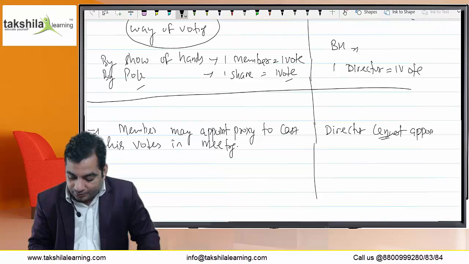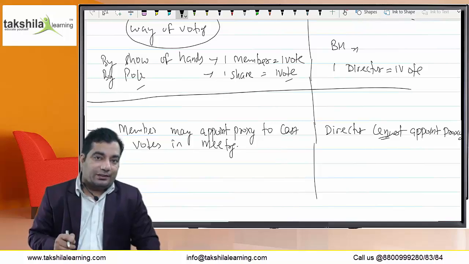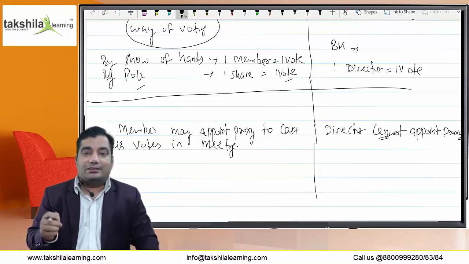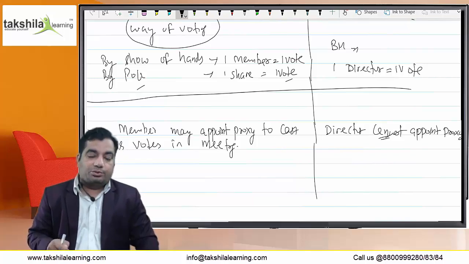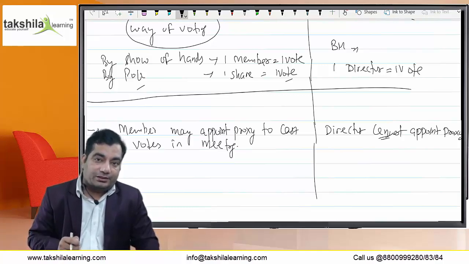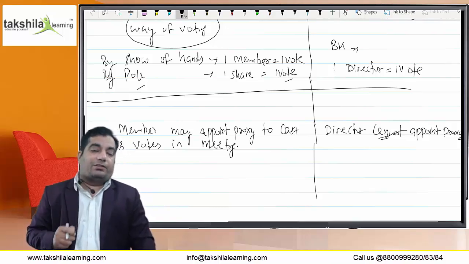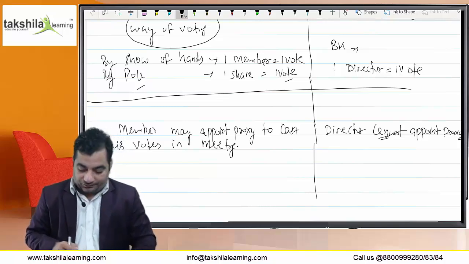because as per section 166, director can never assign his duties, and it is the duty of the director to attend the board meeting, and if he does not attend the board meeting for a consecutive period of 12 months, he will have to vacate his office under section 167 also.